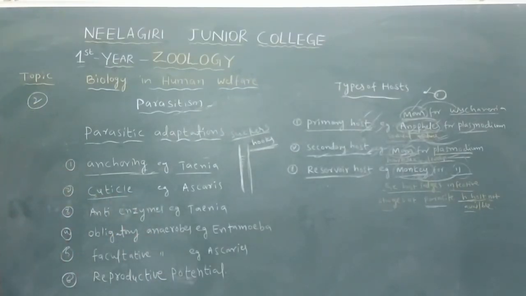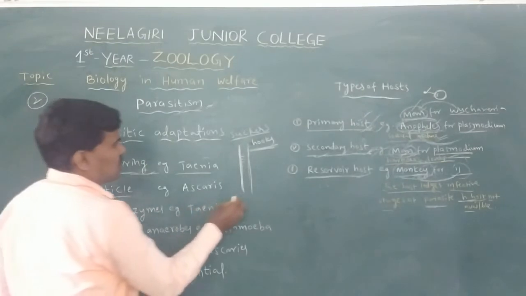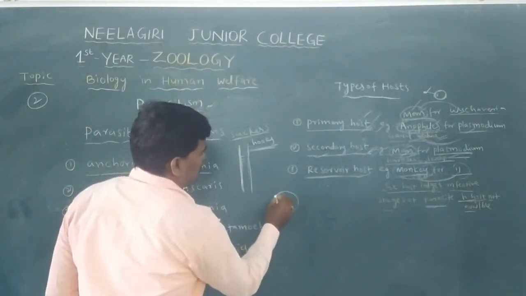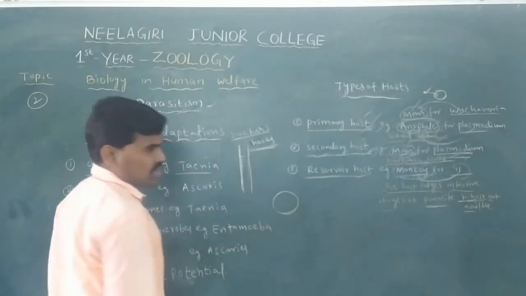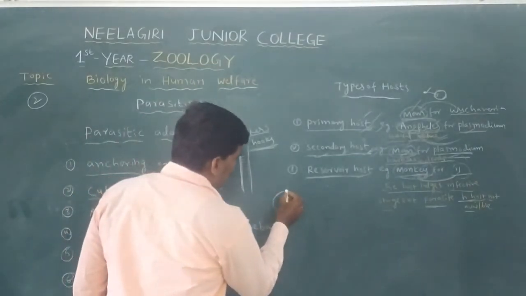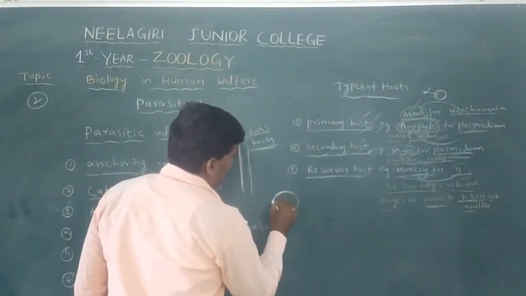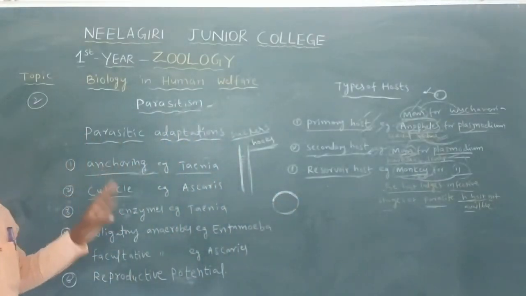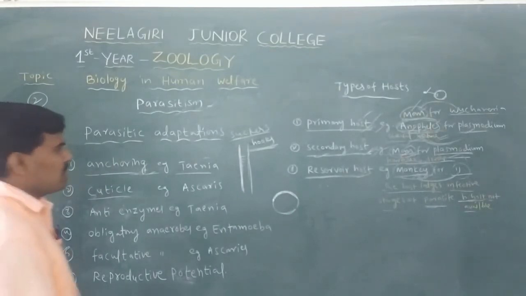cuticle, the thick cuticle. For example, on the outer surface of the parasites there is a thick cuticle layer, a protective layer. Why?